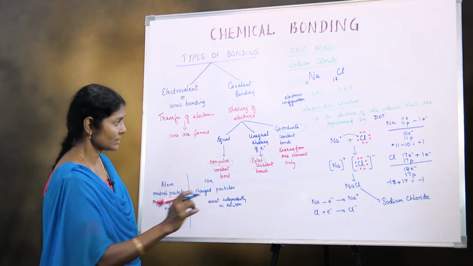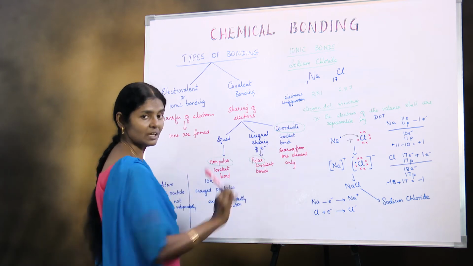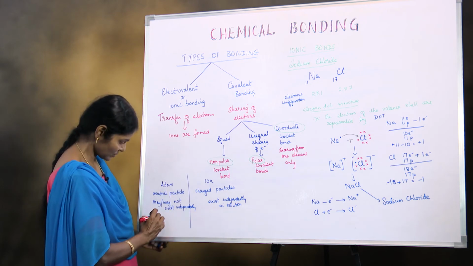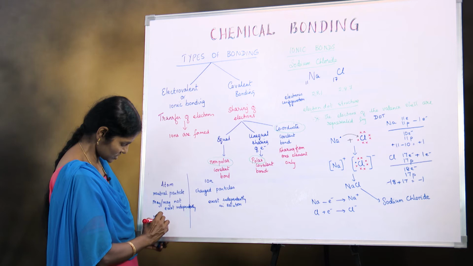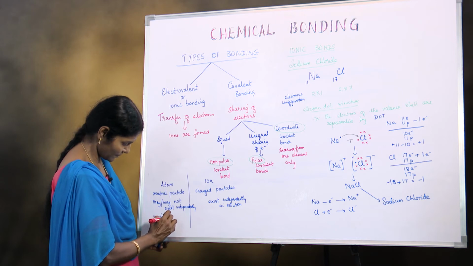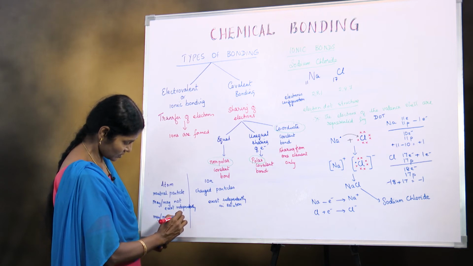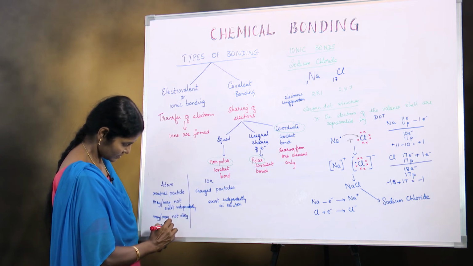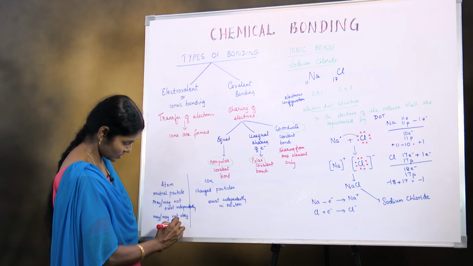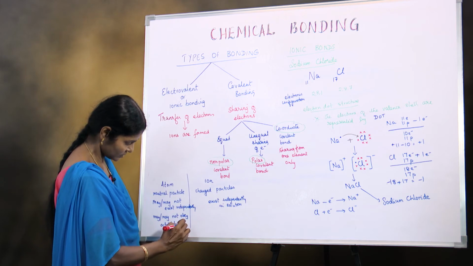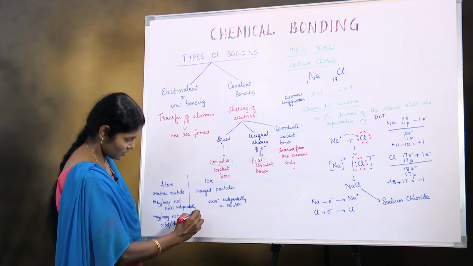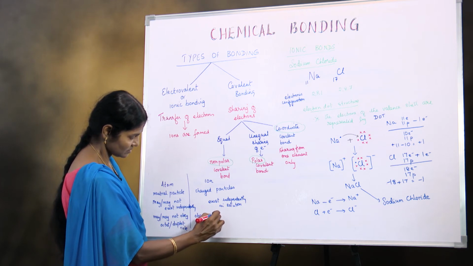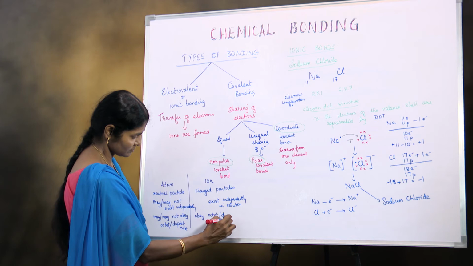The main part of this is, when it is in the atomic state, most of the time it may not obey the octet or duplet rule. That is why it needs to go into bonding, whereas ions obey octet or duplet rule.